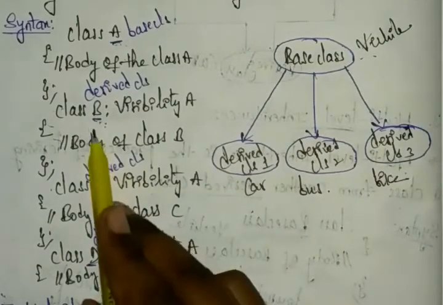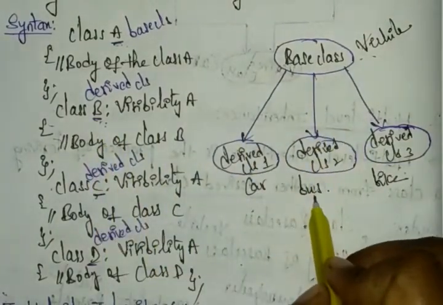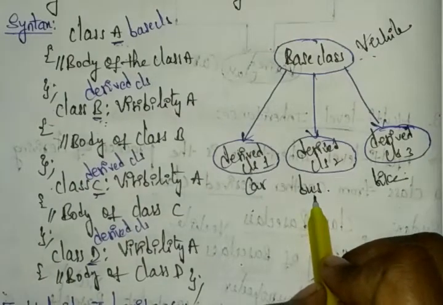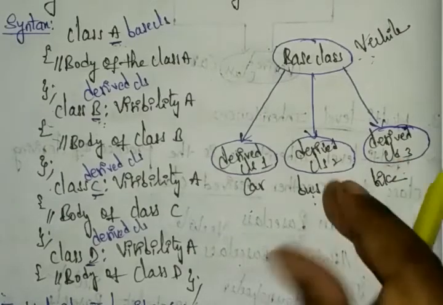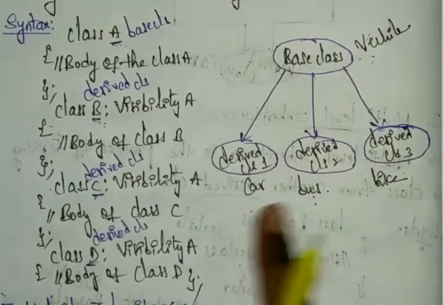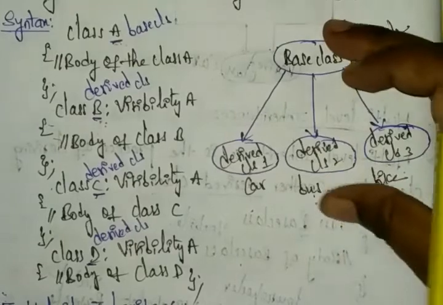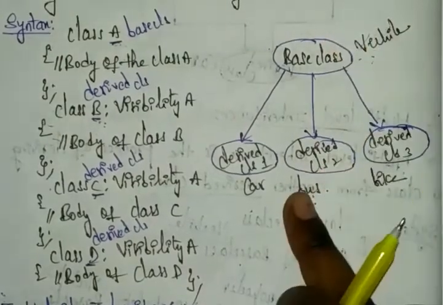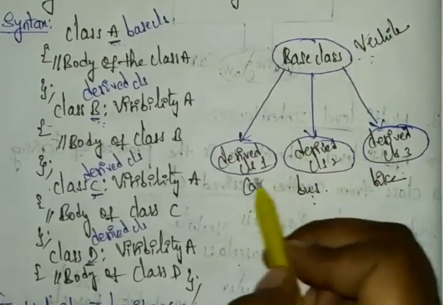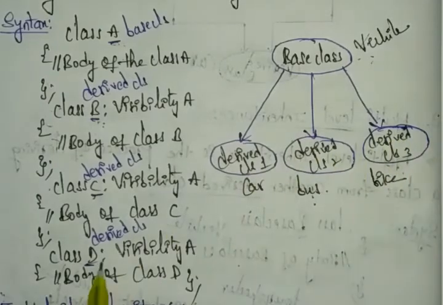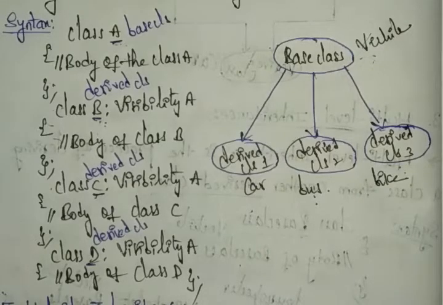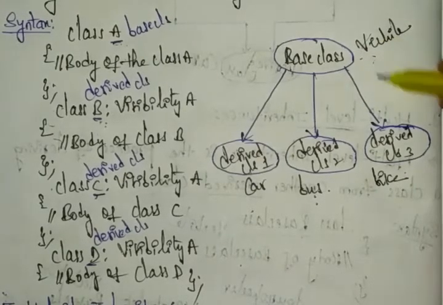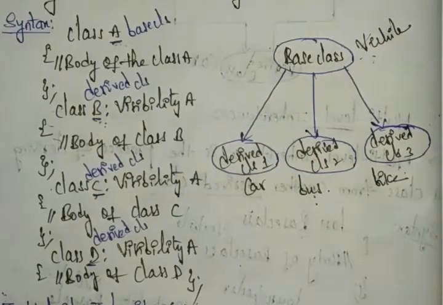And next you can see class B also has the bus. So it will have the features of our vehicle, and also its own features. It will not depend on derived class 1 and derived class 3; it can depend just on the base classes. You can see in the diagram we have not given any matchings for this. And at last, here we have class D, our bike, which also has its own features, and it will also connect to our vehicle, the parent class.